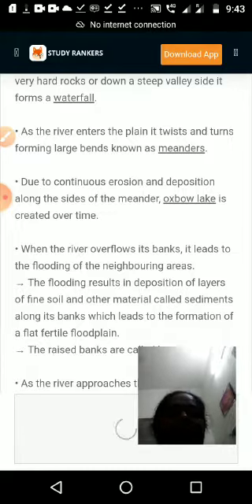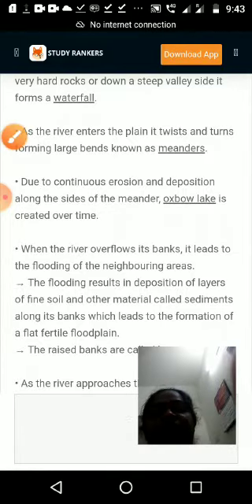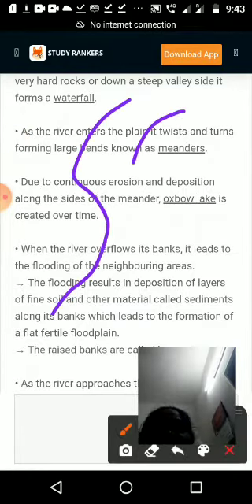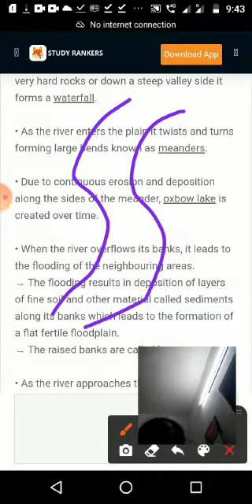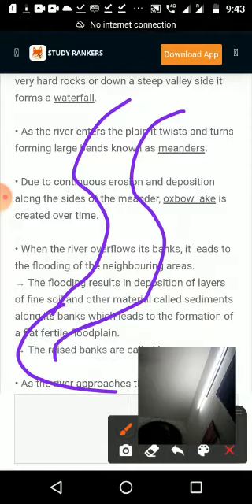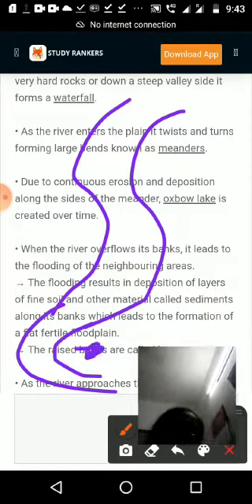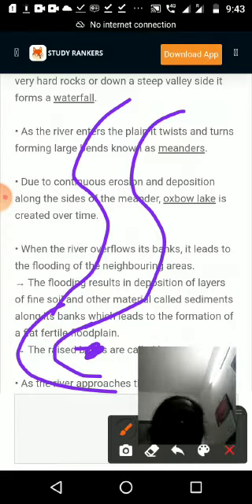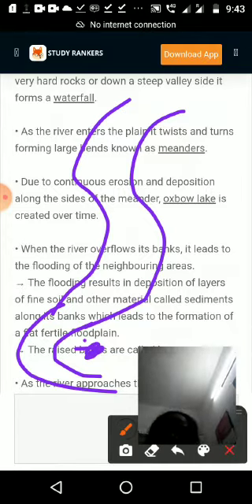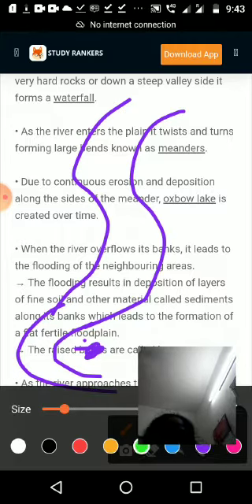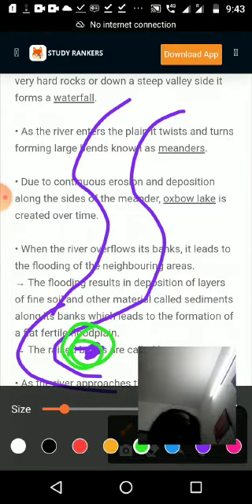If a river flows like this, and in some areas the bending becomes bigger, you can see it bending like this. This bending area is known as meanders.